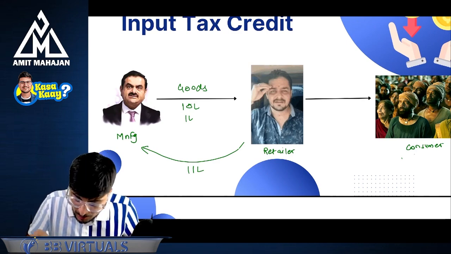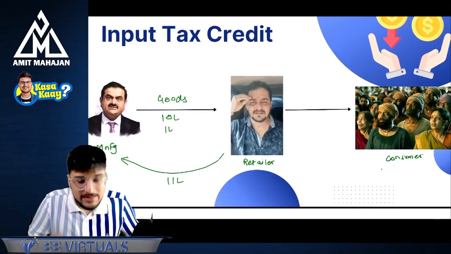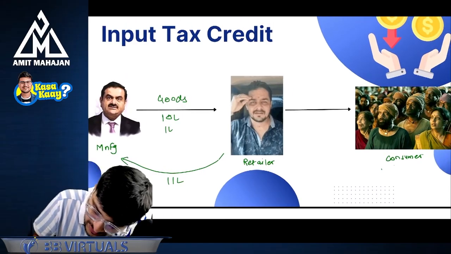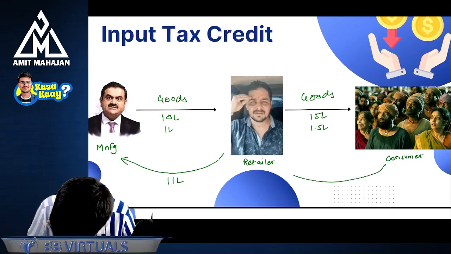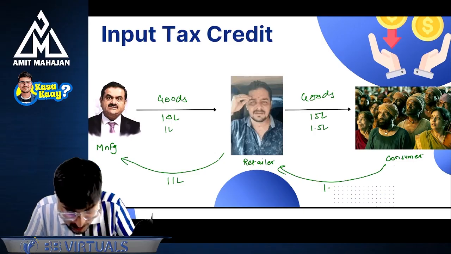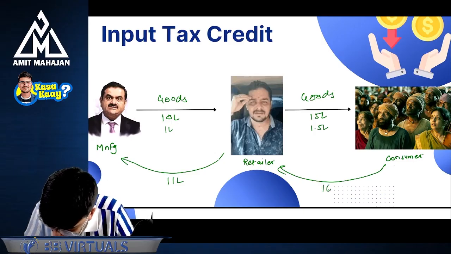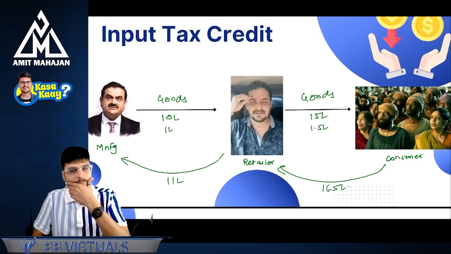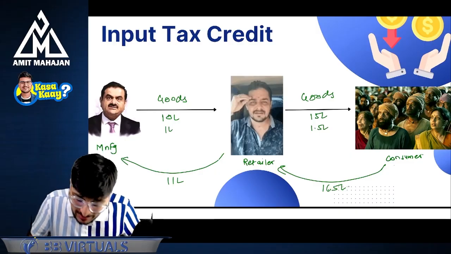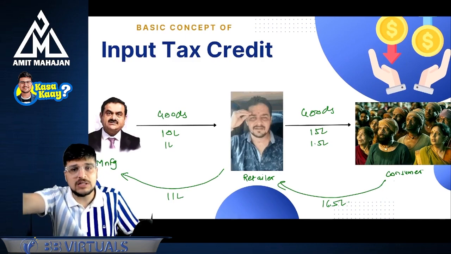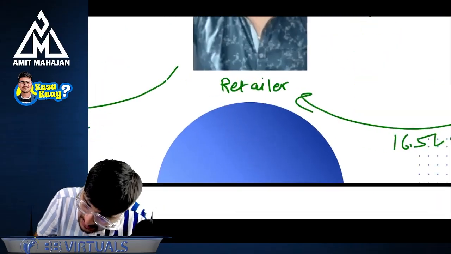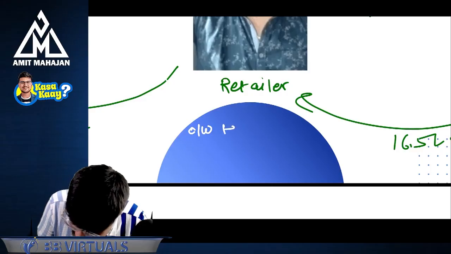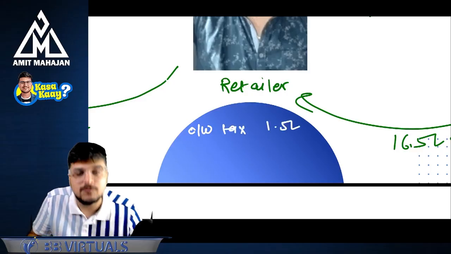Now, the retailer is giving the goods further, right? So the retailer will sell these goods further for 15 lakhs, and on that the GST of 1.5 lakhs will be applicable. So the consumer will pay 16.5 lakhs to the retailer, which includes 1.5 lakhs of tax. Now, it is the retailer's responsibility to go to the government and pay this 1.5 lakhs of tax. So what is the retailer's outward tax? The retailer's outward tax is 1.5 lakhs.